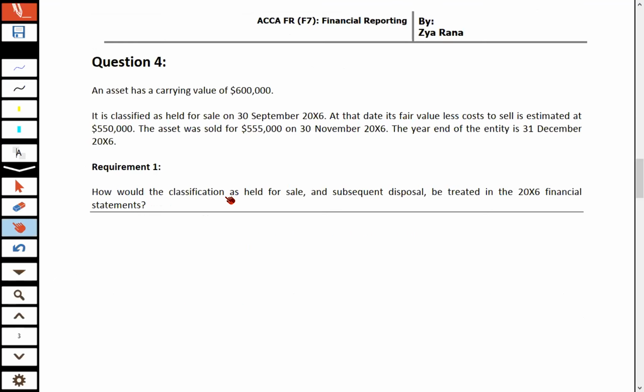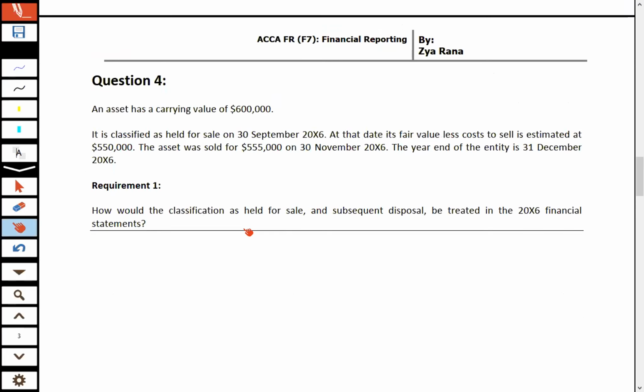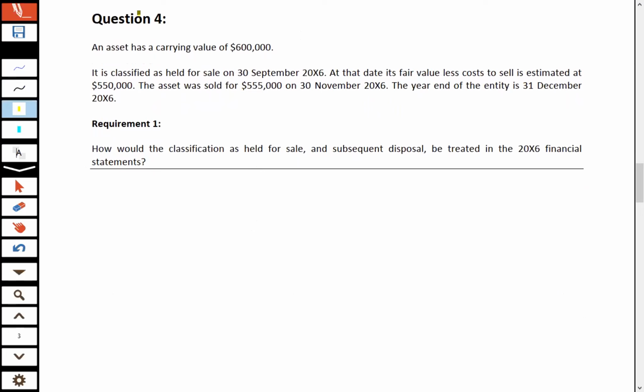Let's try to attempt a question, and we have discussed the first three questions, so it's question number 4. Requirement 1 of question 4: how would the classification as held for sale and subsequent disposal be treated within the 2006 financial statements? There are effectively two requirements in this question. The first is the accounting of the asset at classification time, and the second is the accounting of this asset at the time of disposal. Now let's read the scenario very carefully.